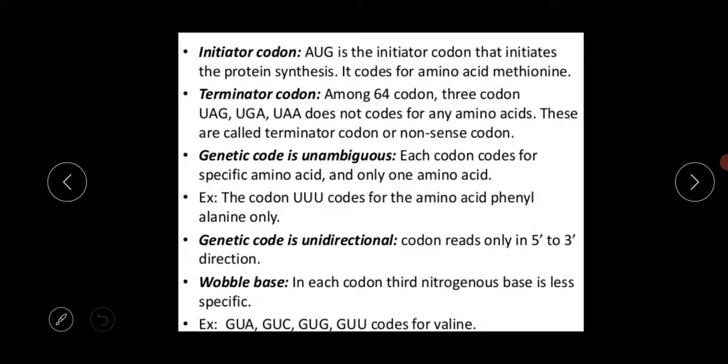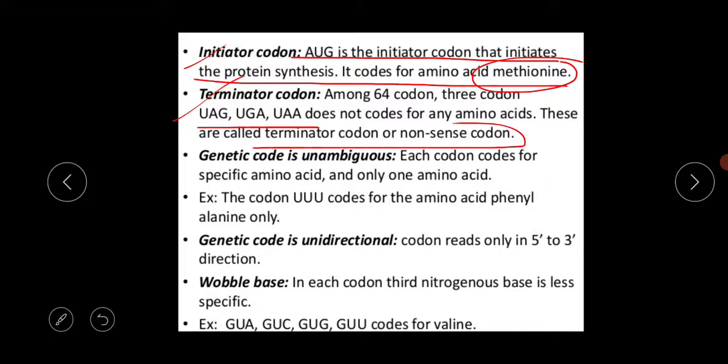Next, some terms are there, like the initiator codon. Here AUG is the initiator codon, which initiates protein synthesis. It codes for the amino acid methionine. You have to remember the amino acid name. Next is the terminator codon. Among the 64 codons, 3 codons, UAG, UGA and UAA, do not code for any amino acid. So that's why these are called terminator codons or nonsense codons.